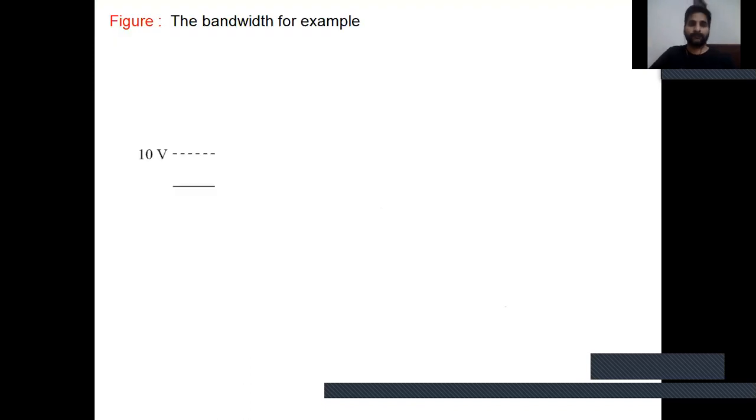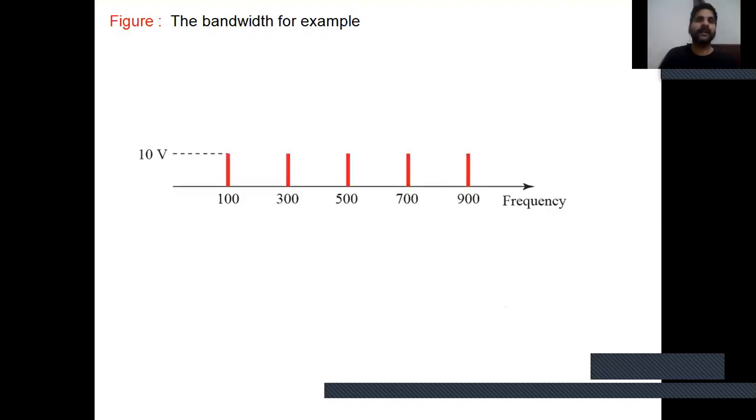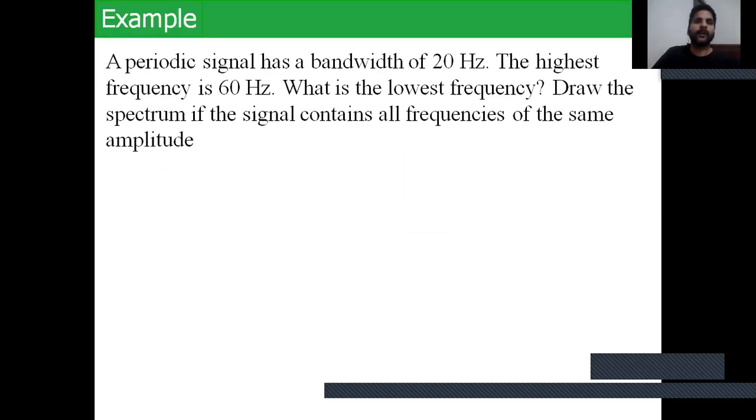For example, 100 is the starting frequency and 900 is the maximum frequency, maintaining 10 volt, then the bandwidth is equal to 800.